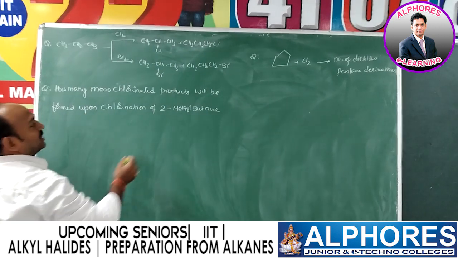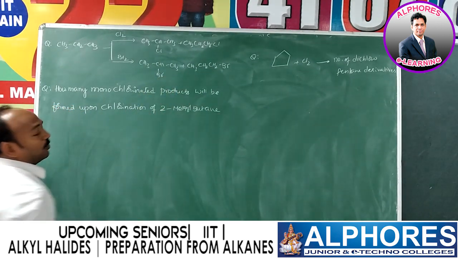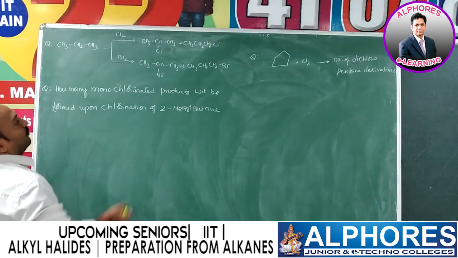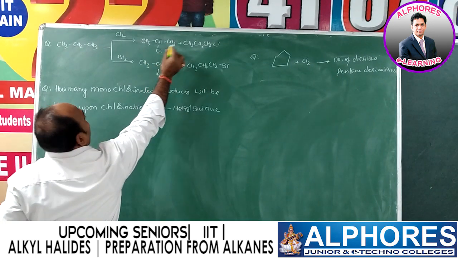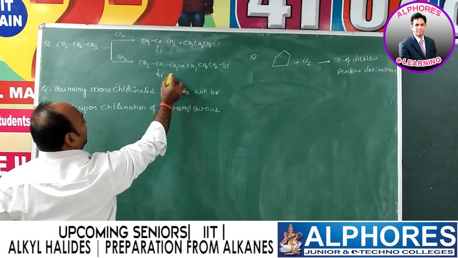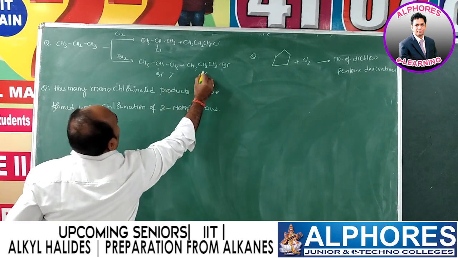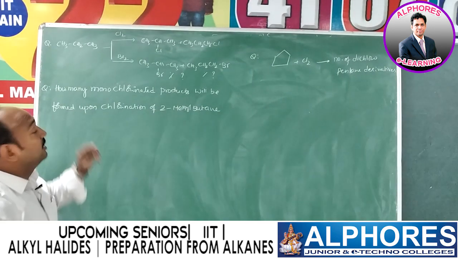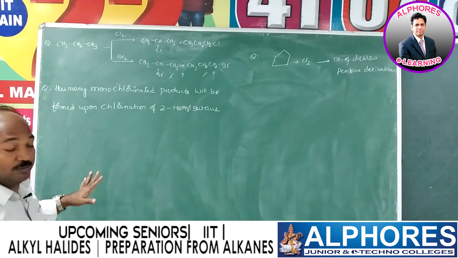There are two possible products here, and here also 1-bromopropane and 2-bromopropane. Now you calculate what percentage of each product we are going to get. If you calculate that, then it will be very clear for you, right?